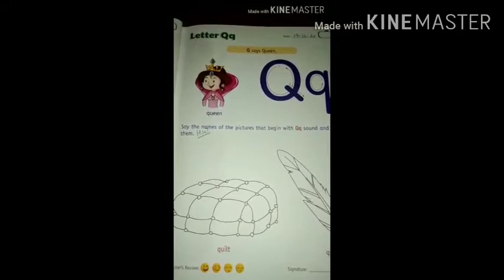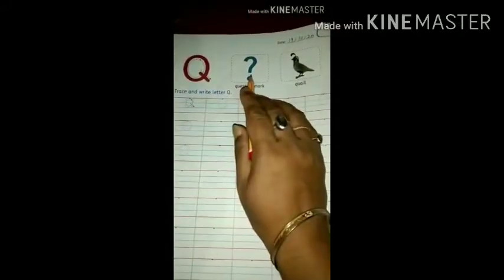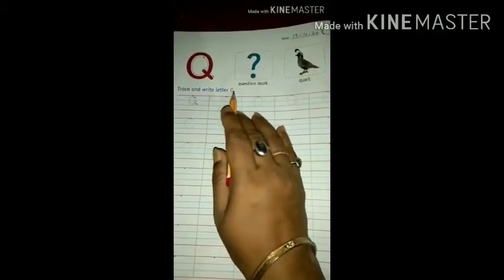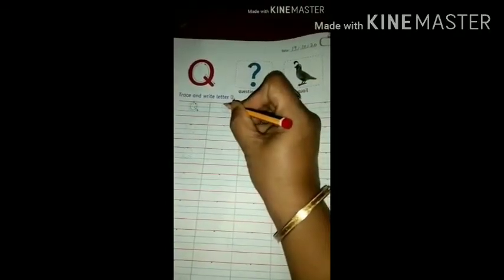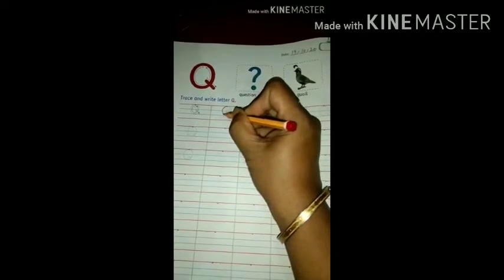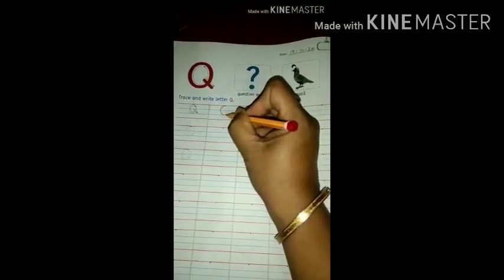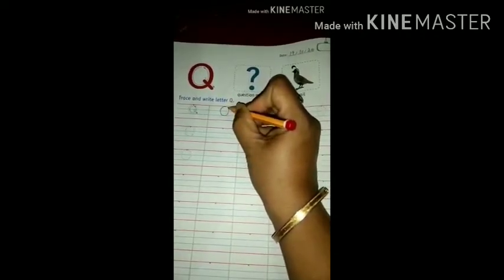Okay, now see on the next page. See, Q for question mark. Q for quail. Okay, now see, trace and write letter Q. Start from this dot. First we will draw a circle in this way from red line to second blue line.